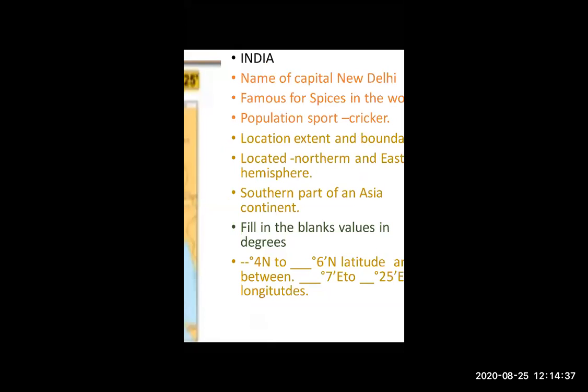So our country India is located in two hemispheres, that is the northern and eastern hemisphere. And India is located in which continent? Asia. Yes, India is located in the Asia continent.